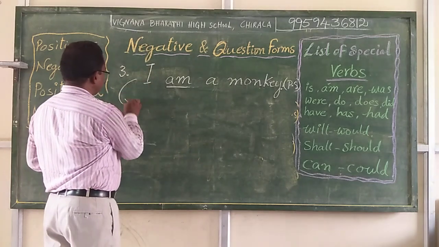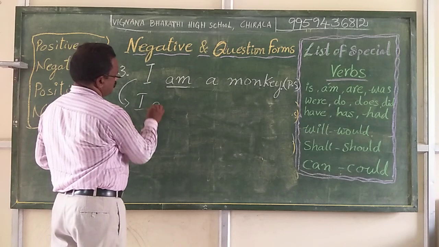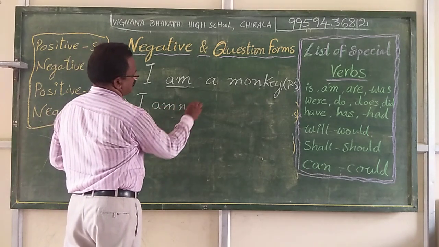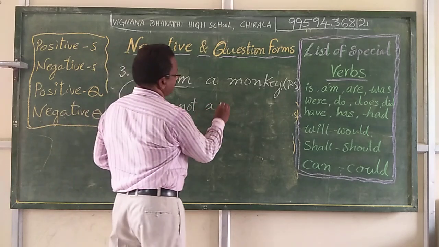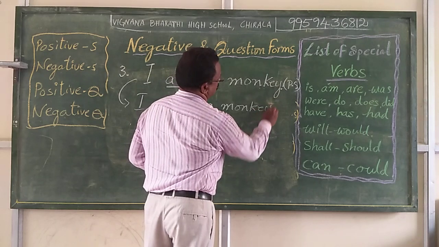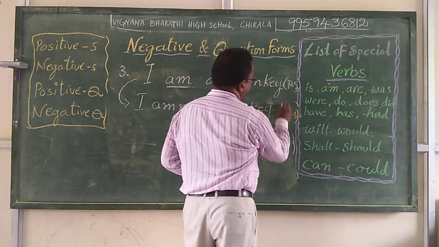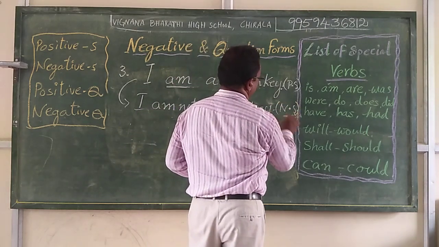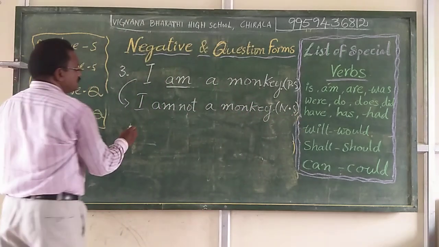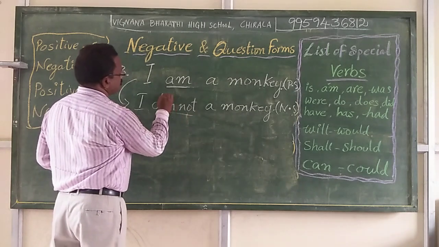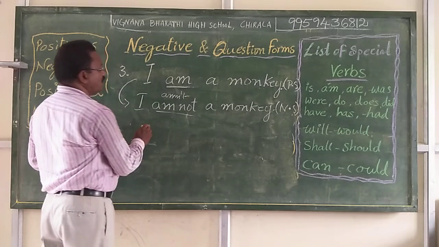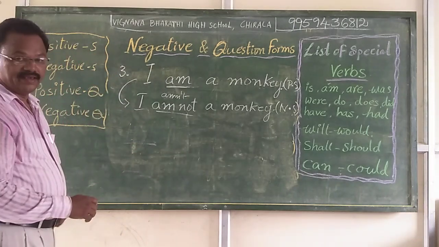This is a negative statement. Short form. So I am not a monkey.